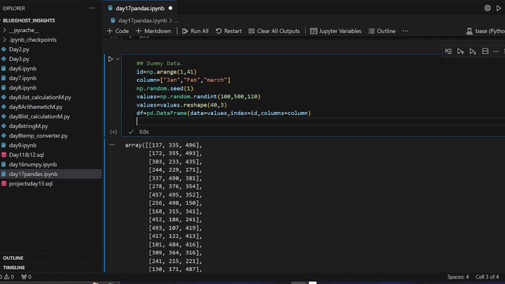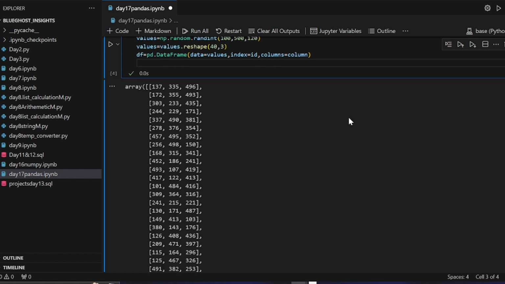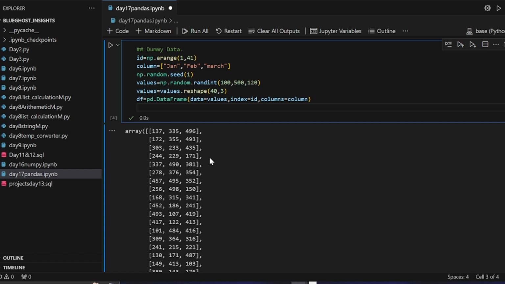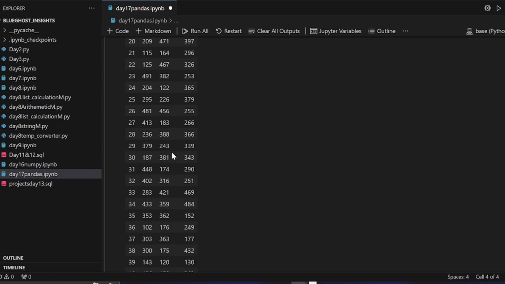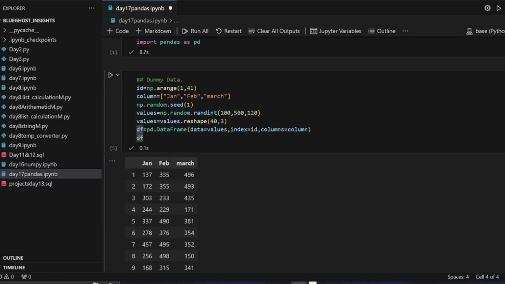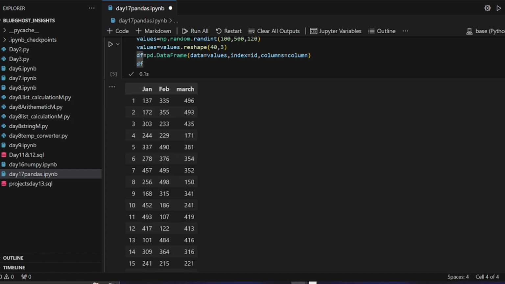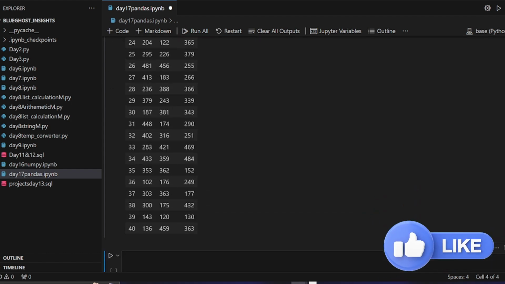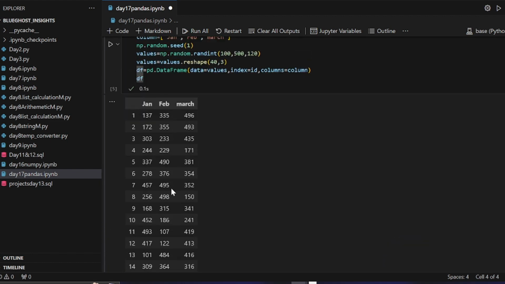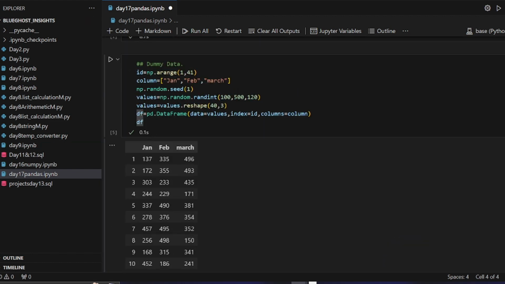So now, are you ready to see this thing change from this array form? We're going to put in just one key, df. Let's run this and let's see. Boom. Can you see that? Boom. It gave us a good data frame. Now we have a good data frame that is arranging all these things in rows. Look at all our index starting from 1 to 40. And now look at all those values distributed in different months. You can see January, May 137, 335. You can see how it's been distributed. Bro, this is insane. Trust me, this is insane.